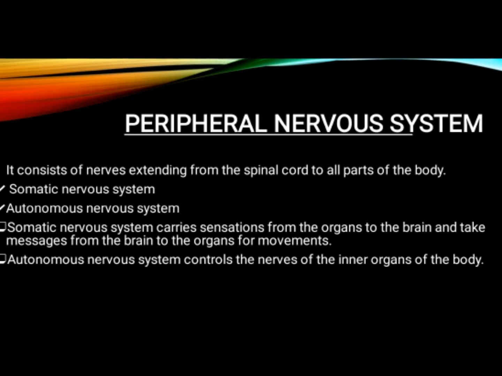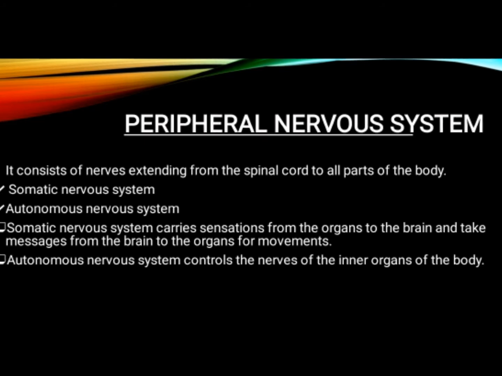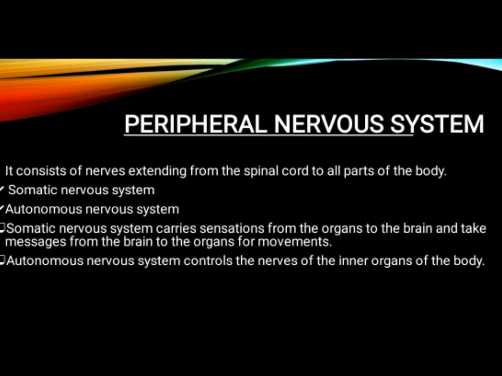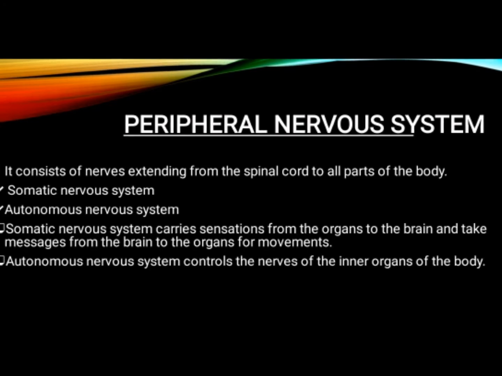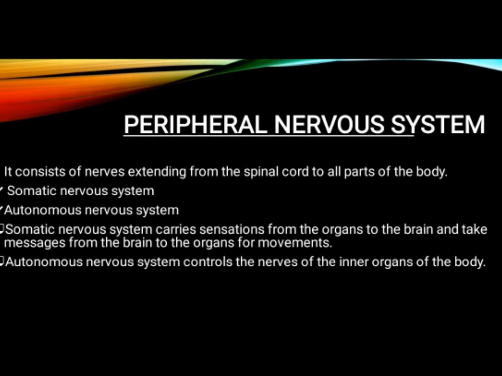Next, autonomic. The autonomic nervous system controls the nerves of the inner organs of the body. What will it do? It controls the nerves of the internal organs of our body. So with this the lesson gets over.